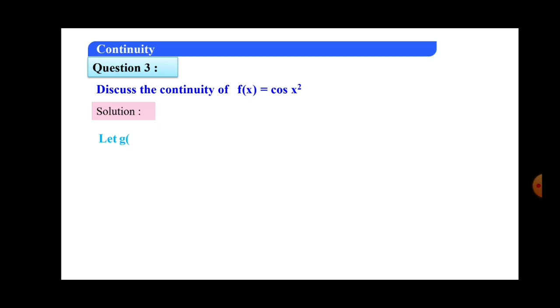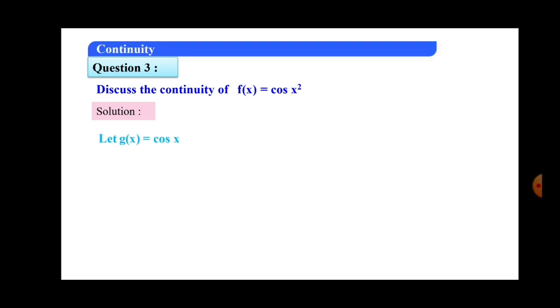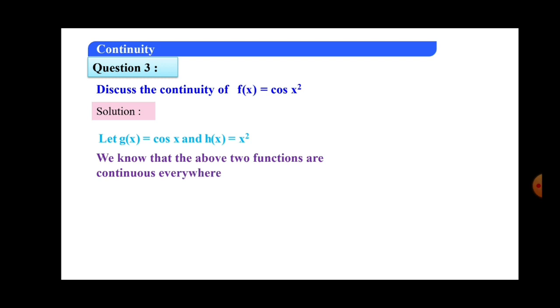So let g of x is equal to cos x and h of x is equal to x square, and these two are continuous for all real numbers, because you studied that cos x is continuous for all numbers, and x square is a polynomial, therefore it is also continuous. So the above two functions are continuous everywhere. Everywhere means at all points. Now let me write the first composition.